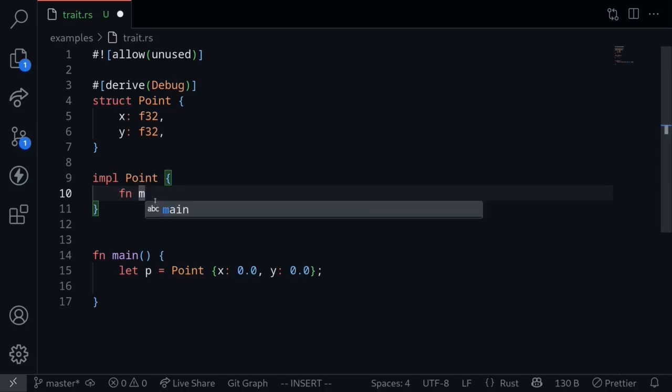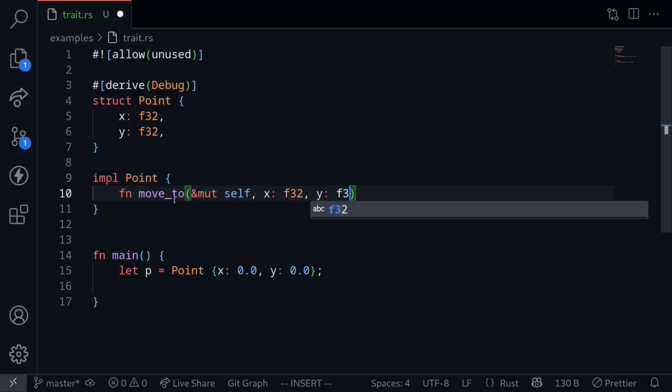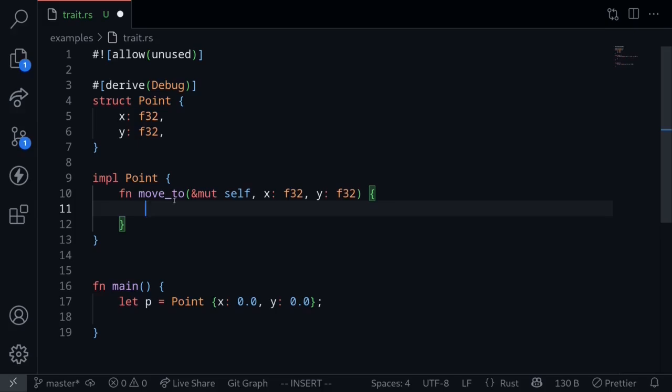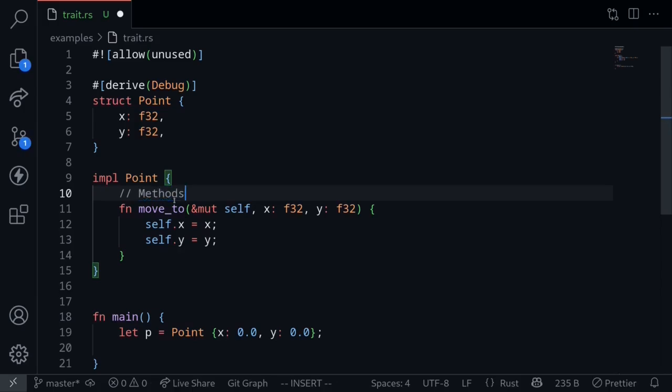Let's first create a method, a function that operates on an instance of a Point. Let's create a function that's say moveTo. This function will update the x and y coordinates of the struct Point. So it's going to take a mutable reference to the point. Since it operates on an instance of this struct Point, we refer to this as self with a small s. And then let's put in the two new coordinates, x of the type f32 and y of the type f32. We'll update the x coordinate by saying self.x is equal to the new x value, and then we'll do the same for the y value. So this is an example of a method since it operates on the instance of the type.